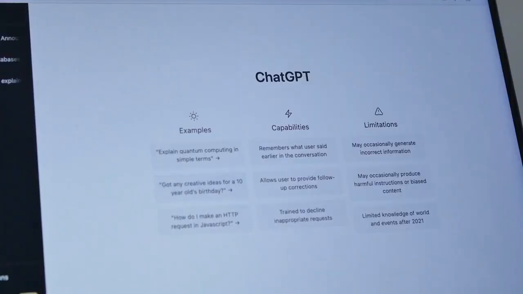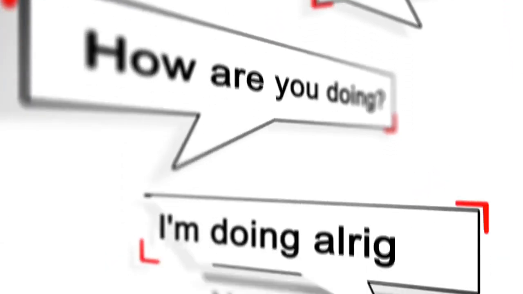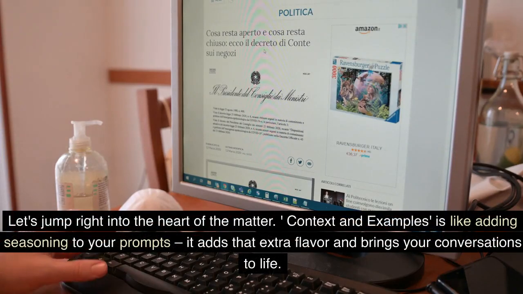I am Guru, and today, we're diving into a game-changing technique that will supercharge your AI interactions, context and examples. Get ready to learn how a touch of context and a sprinkle of examples can elevate your conversation game. Let's jump right into the heart of the matter.